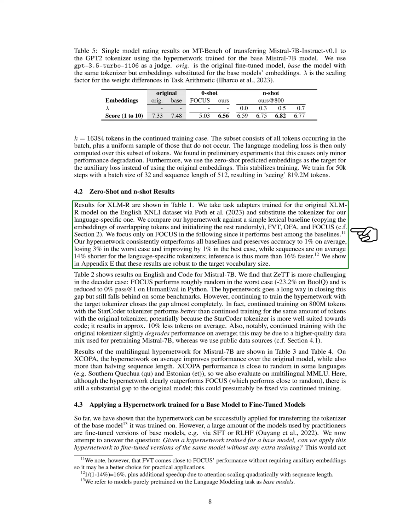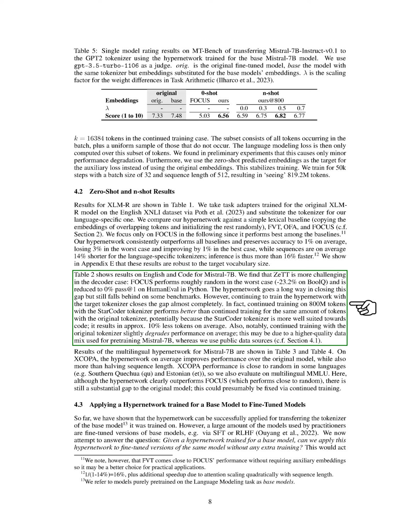Our hypernetwork consistently outperformed all baselines, maintaining accuracy within 1% on average. It showed a 3% decrease in the worst case and a 1% improvement in the best case. Additionally, sequences were approximately 14% shorter on average for the language-specific tokenizers, resulting in over 16% faster inference.